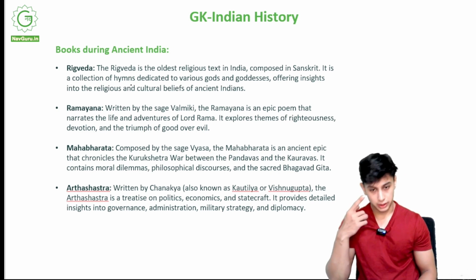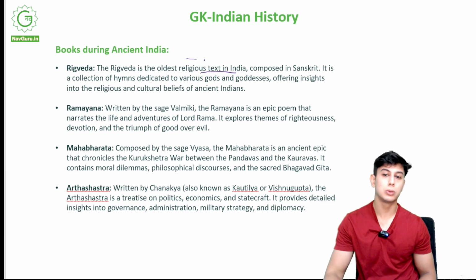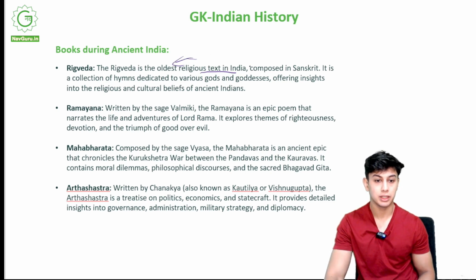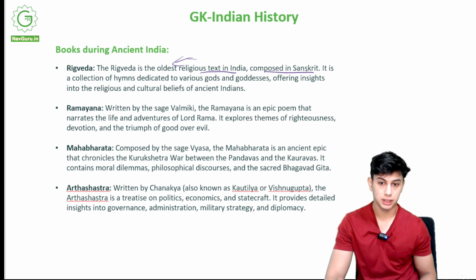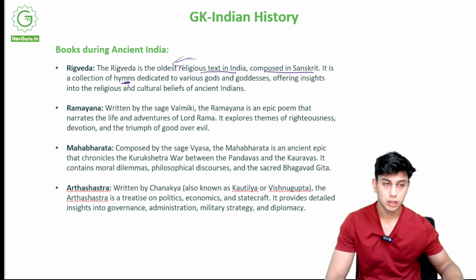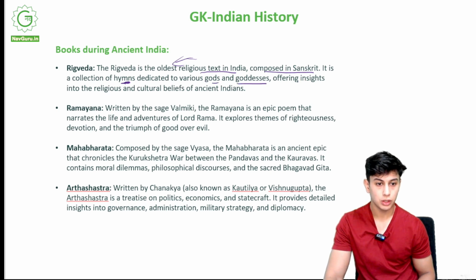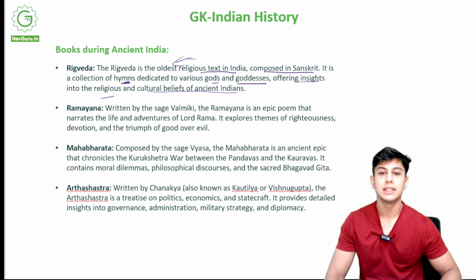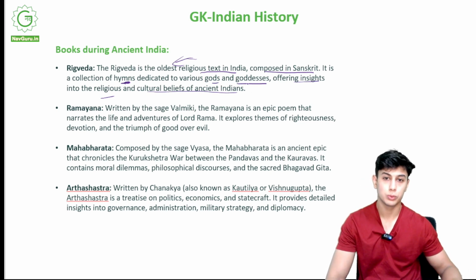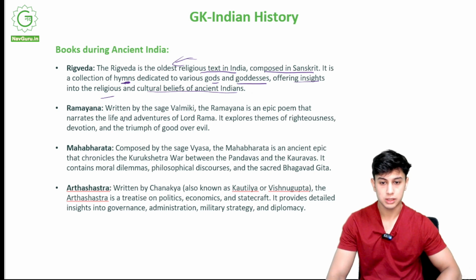Now we study about the Vedas. So the Rig Veda, what is the Rig Veda? The Rig Veda is the oldest religious text in India. If they ask what is the oldest religious text in India, that is Rig Veda. Composed in Sanskrit. It is a collection of hymns. Hymns means songs that you sing for praise, to worship, right? Hymns dedicated to various gods and goddesses, offering insights into religious and cultural beliefs of ancient Indians. So this gives us an idea of how ancient Indians used to worship, what songs they used to sing to worship their gods and goddesses, right?